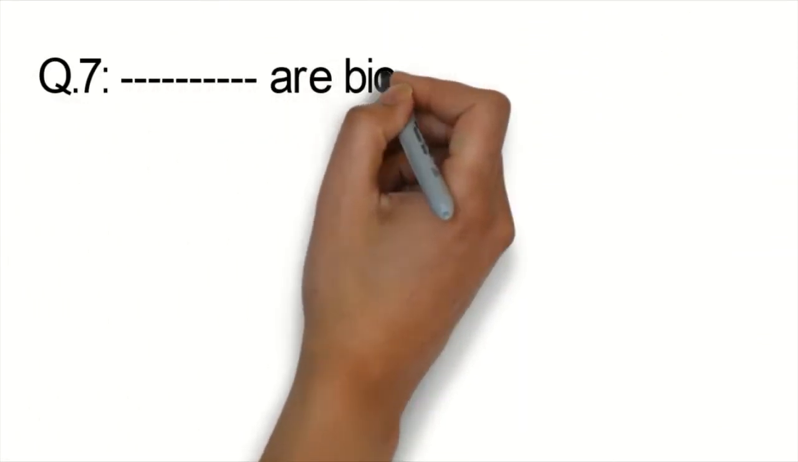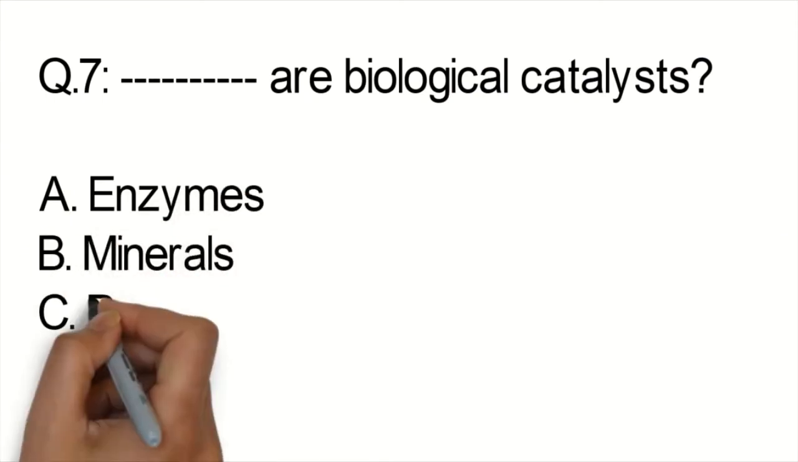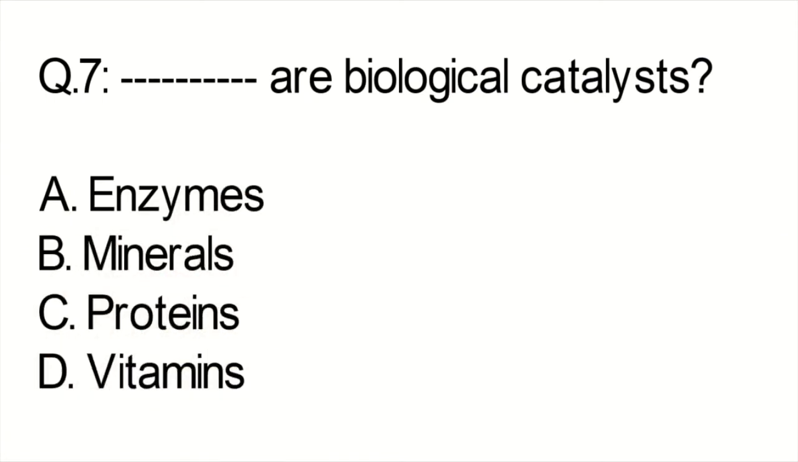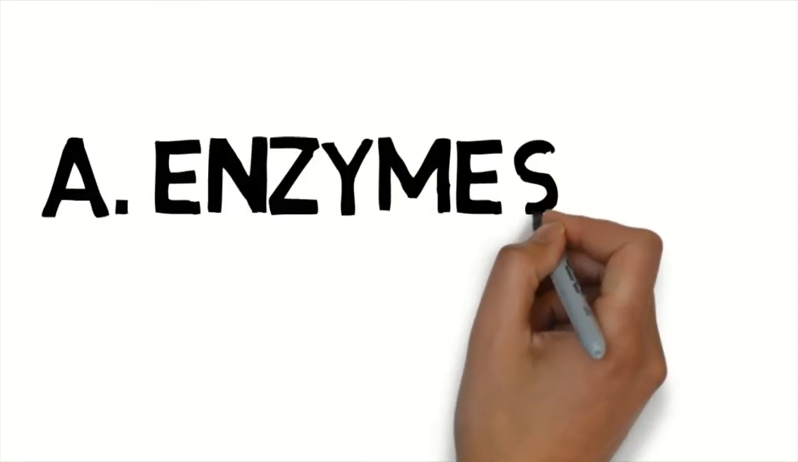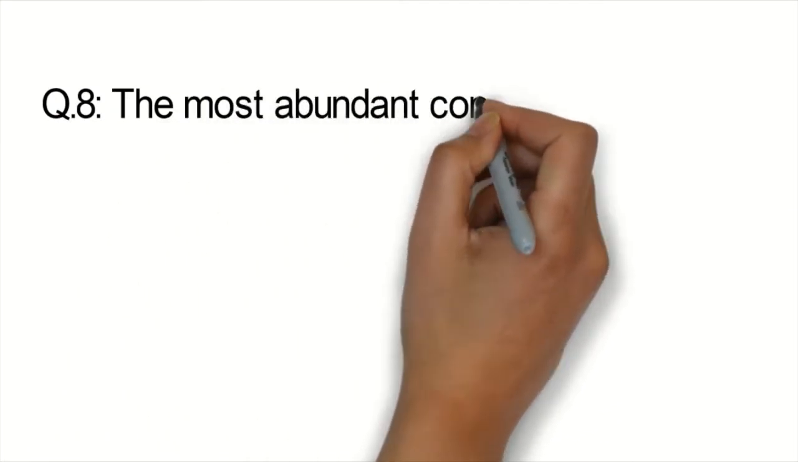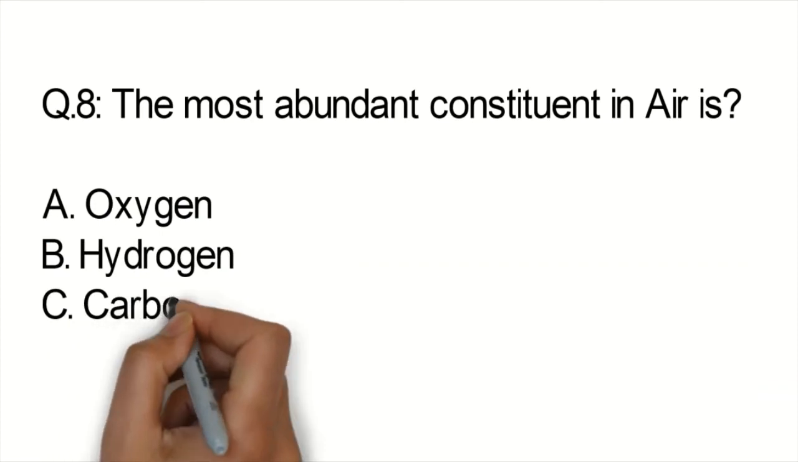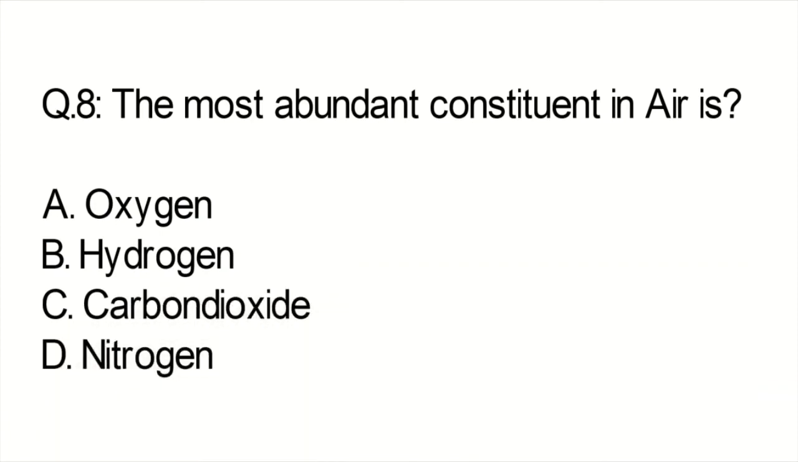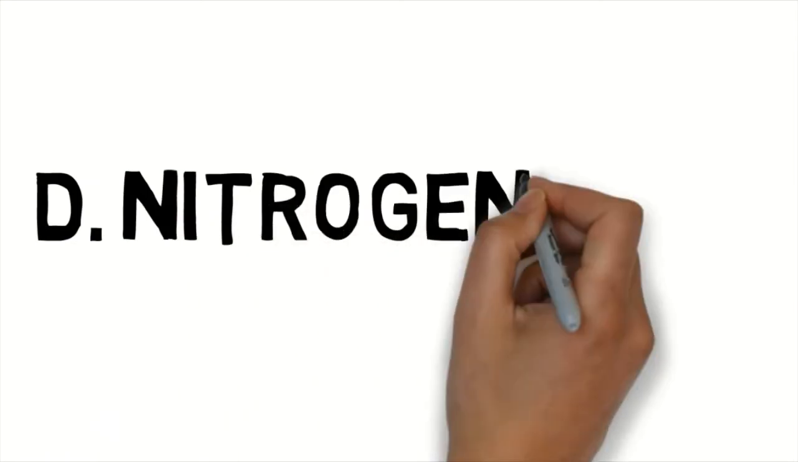Question number 7. Dash are biological catalyst, enzymes, minerals, proteins, vitamins. And the correct option is A, enzymes. Question number 8. The most abundant constituent in the air is oxygen, hydrogen, carbon dioxide, nitrogen. And the correct option is D, nitrogen.